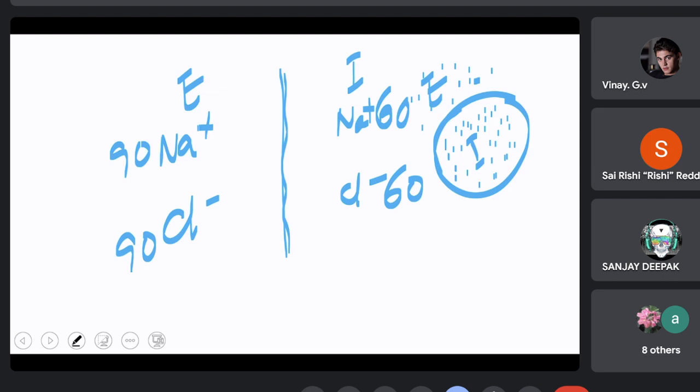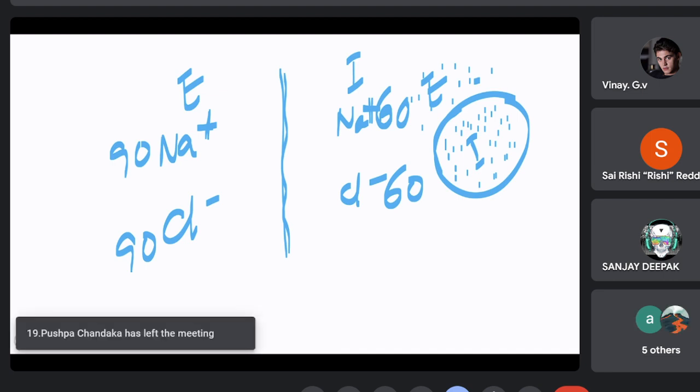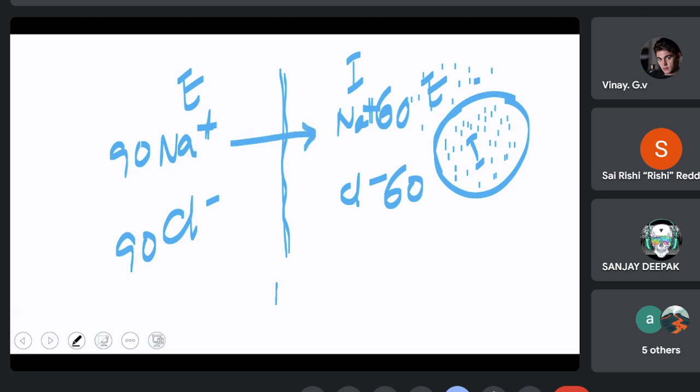There is a voltage difference being established with respect to the number of positive and negative ions. In other words, we can say that more sodium ions are present on one side and fewer sodium ions are present on the other side. There is a concentration difference with respect to ions. So in any case, what happens? From the area of higher concentration of positive charges to the area where there are fewer positive charges, the ions start diffusing.